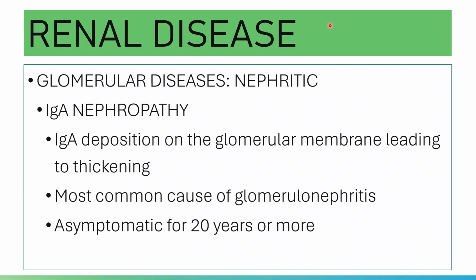Because di ba, if there are increased levels of serum IgA, it indicates a mucosal infection. Mucosal mediated immunity kasi your IgA. That is why if there are increased levels of serum IgA, there is probably a mucosal infection. And in this case, IgA nephropathy is probably caused by a mucosal infection.